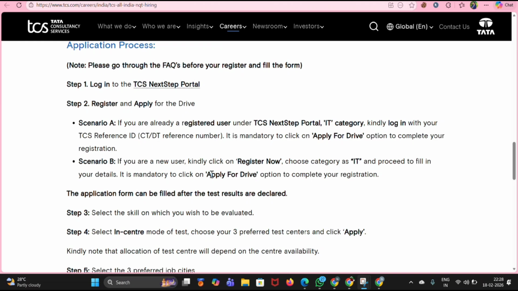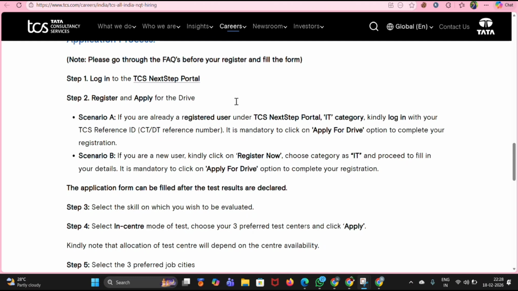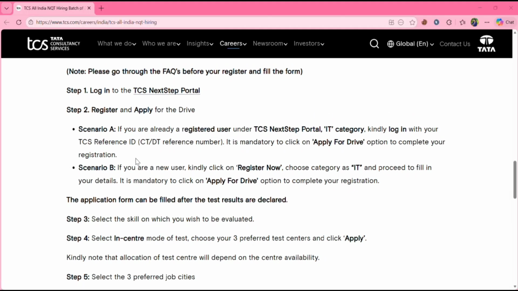You can check the I button or I'll give the link in the description. It is mandatory to click on apply for drive to complete your registration. Don't worry, I'll also show you how to register and fill in the details here, and the links will be in the description.